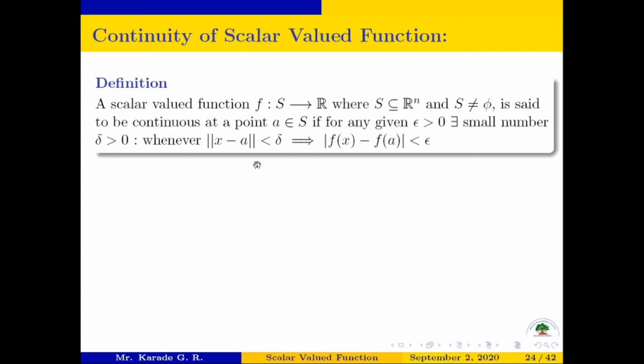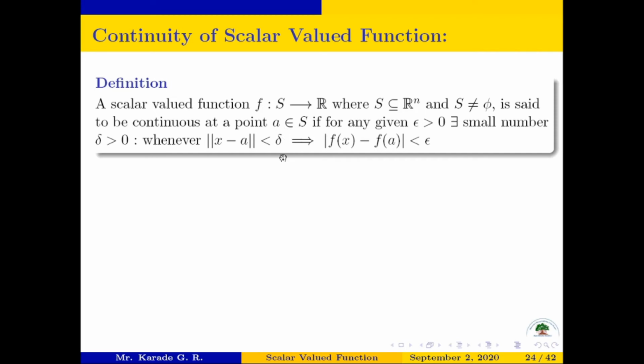Okay, so here the norm is used to represent a distance between two points in Rn, and here the mod is used to represent a distance between two points in R. So whenever distance between x and a is very small, this must imply distance between f of x and f of a is also very small. Then we say that the function f is continuous at point a.